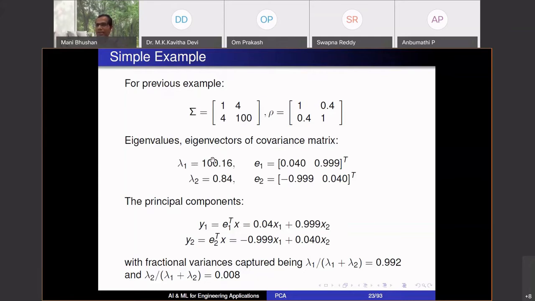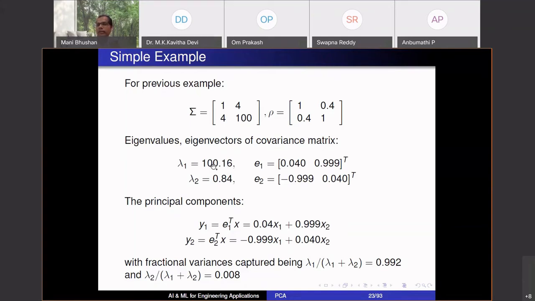It turns out that this eigenvalue tells you the variance in this direction. If I use this as the coefficient of the linear combination, then given that variance in x1 is 1, variance in x2 is 100, and their covariance is 4, the variance in y1 would be equal to 100.16, lambda 1.